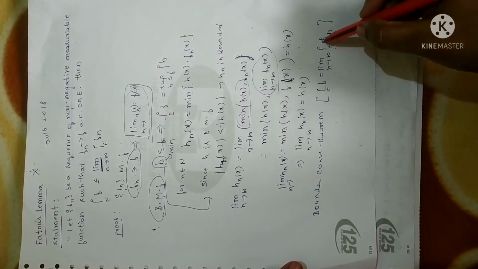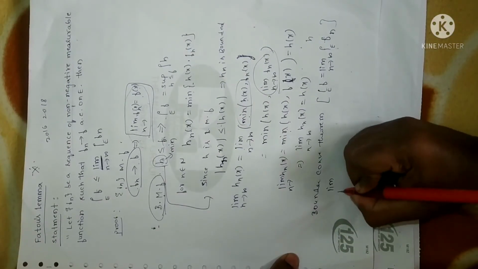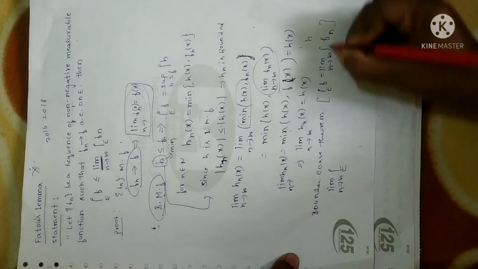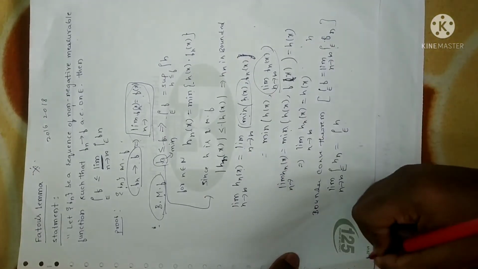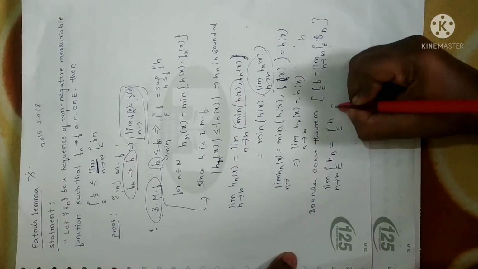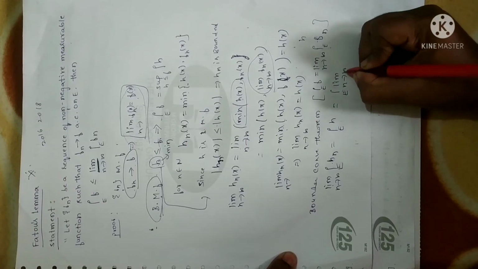Now I am going to apply the bounded convergence theorem for a function h. So I can write limit n tending to infinity integral over E h_n will be equal to integral over E h. Further, this can be written as, I'll just take the limit inside, so I can write limit n tending to infinity h_n.